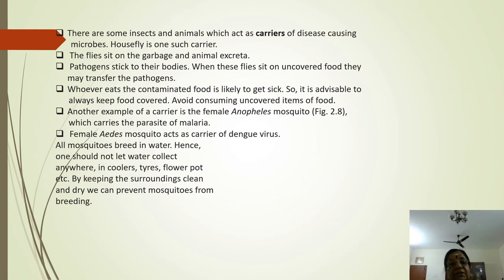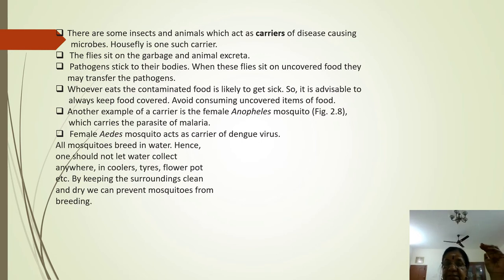Another example is the female Anopheles mosquito, which causes malaria. When the mosquito bites, it carries the pathogen, the protozoan Plasmodium. The pathogen is in the saliva of the female Anopheles, so it enters the human body and circulates in the RBC blood circulation for half an hour.